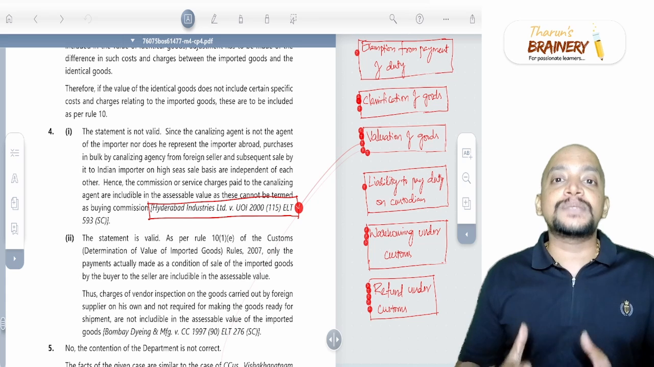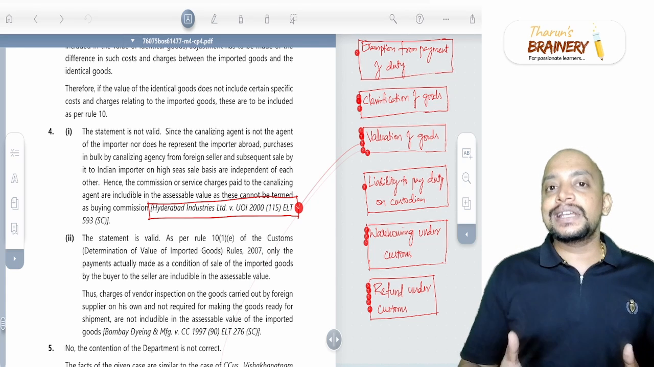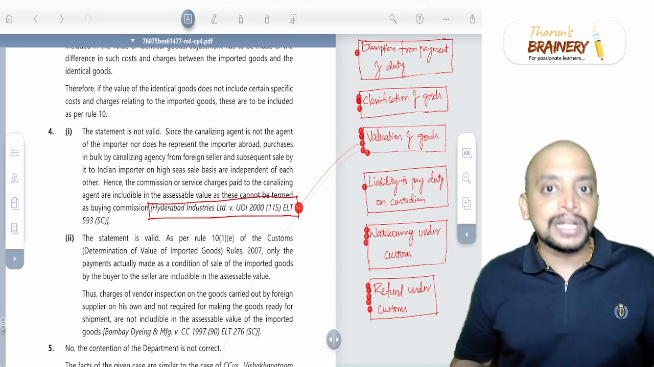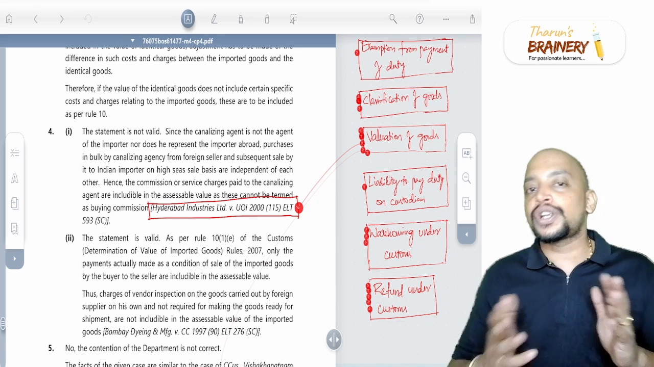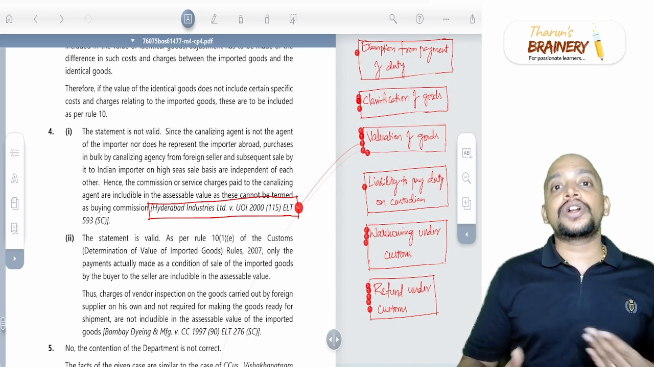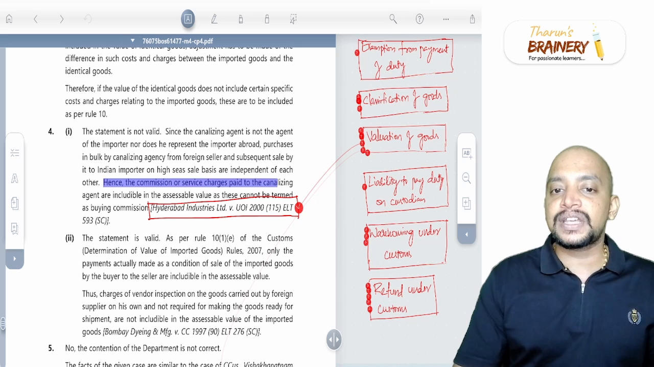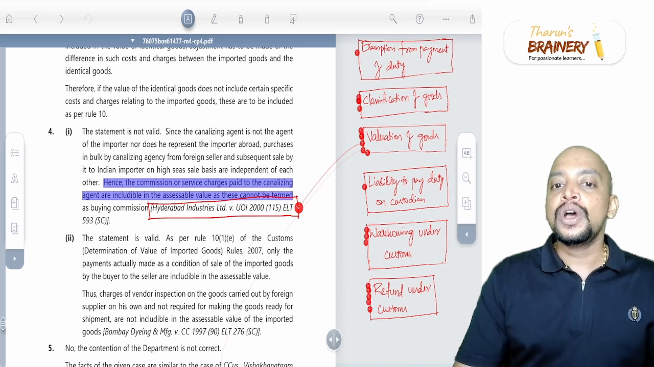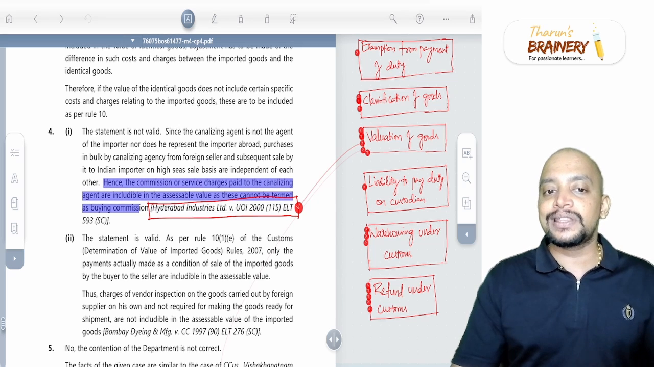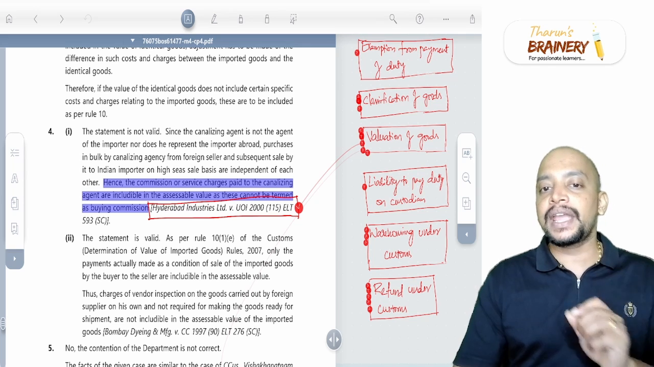These are not called as buying commission, because this canalizing agent is not the agent of the importer and they are not representing the importer outside India, so these charges are not called as buying commission. Therefore, the commission or service charges paid to canalizing agent are includable in the assessable value and this cannot be termed as buying commission.